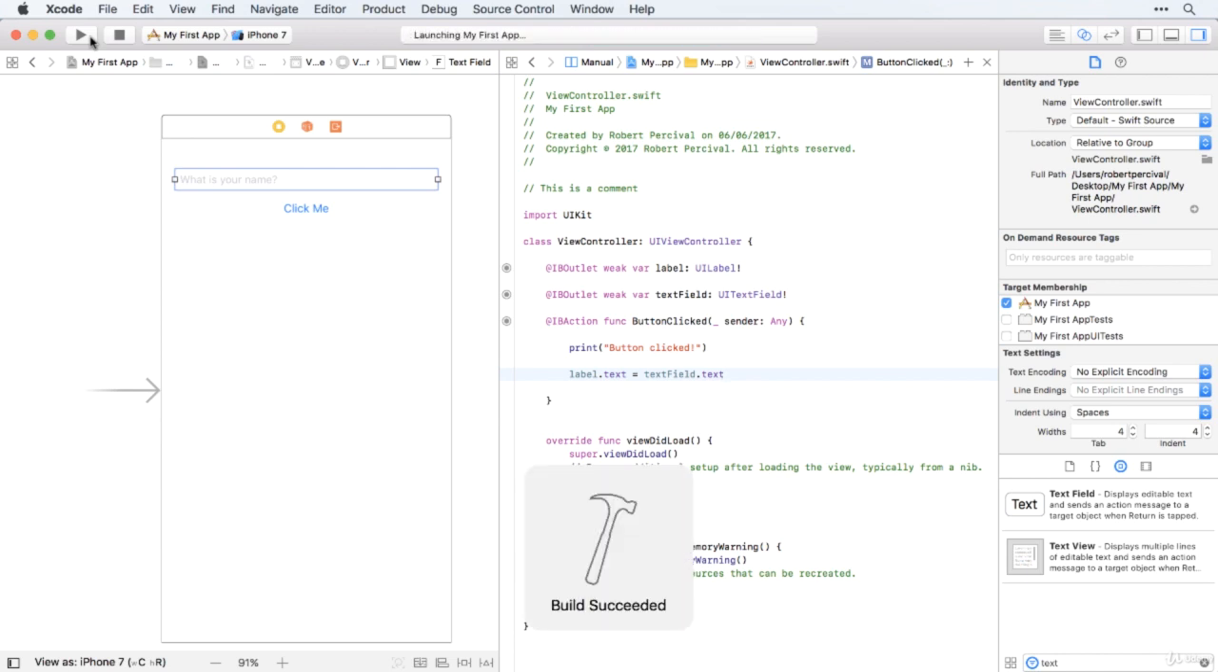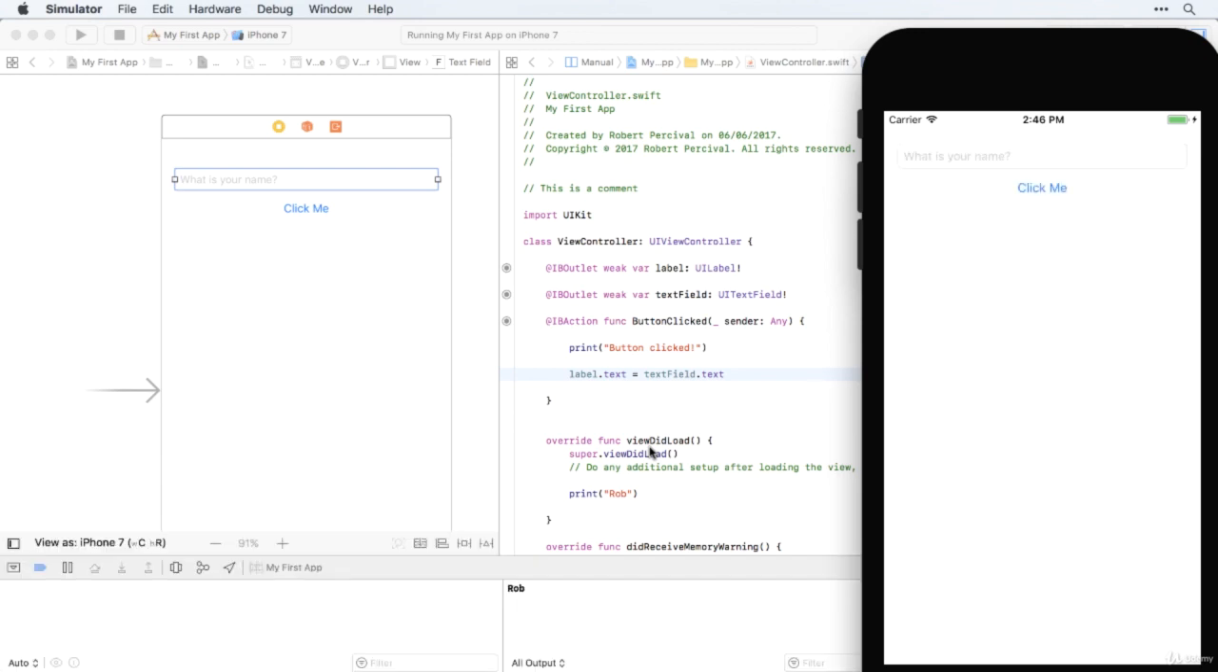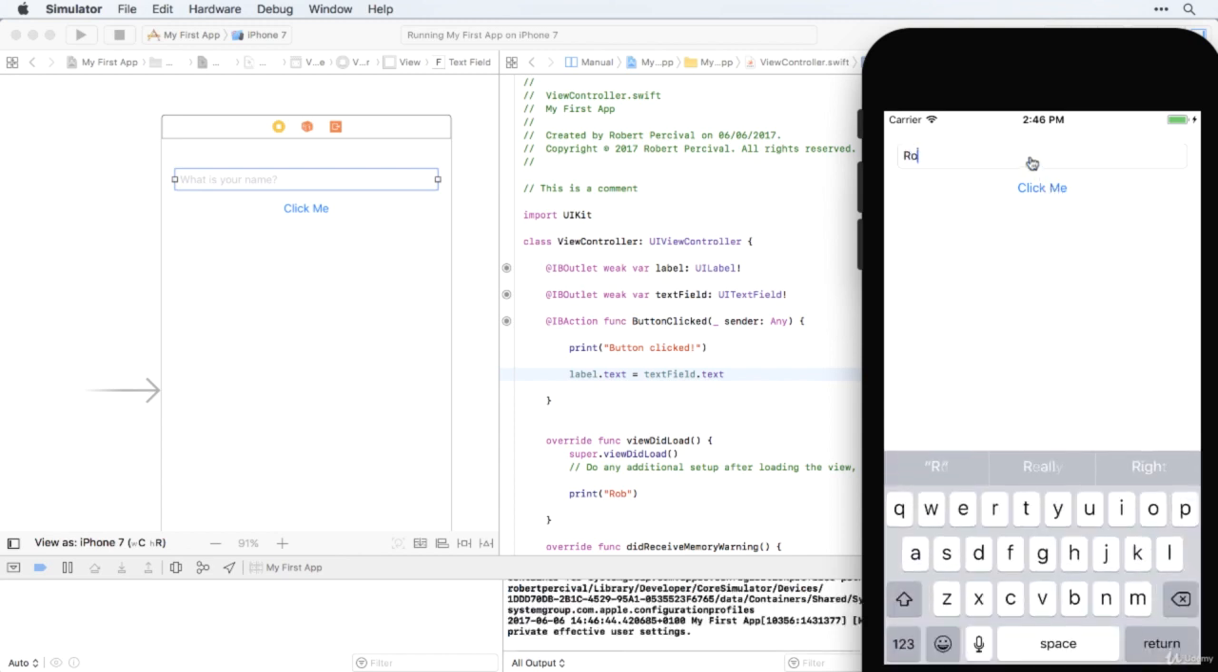Now I'm hoping slightly that if you didn't try that for yourself, you're slightly kicking yourself and you're thinking, maybe I could have done that after all. Let's give it a try. So I'll put Rob in there and then tap the button, and there we go. Rob.